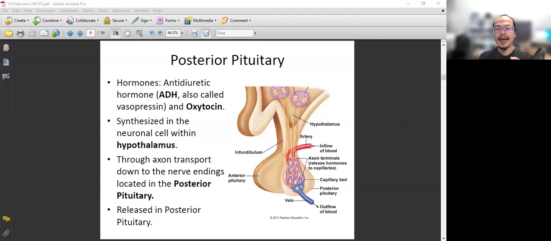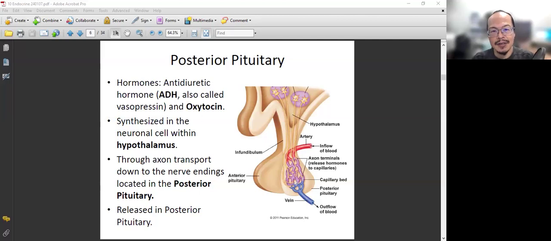One is ADH, anti-diuretic hormone. The other one is called oxytocin. That's it, all right? So location and function. Now the new member, ADH, anti-diuretic hormone. Location, where is it? It's produced from the posterior. They are actually synthesized in the hypothalamus, but they are released from the posterior pituitary gland.